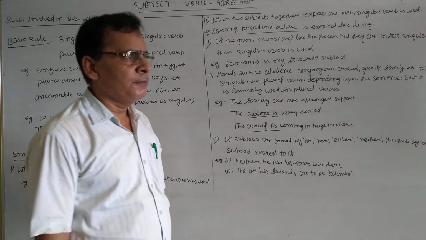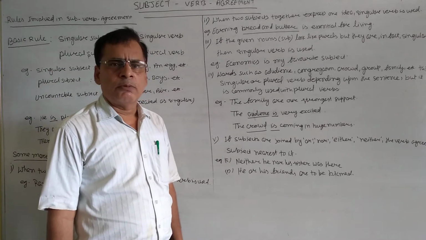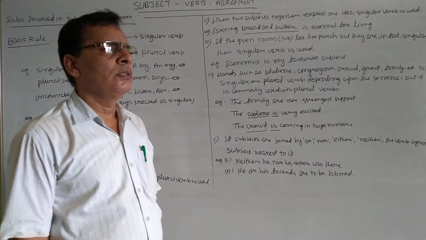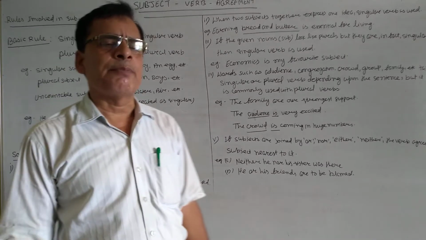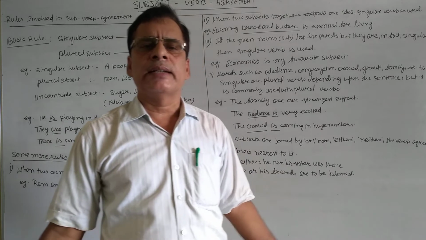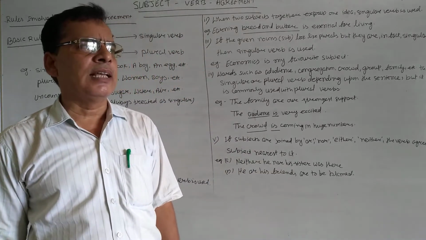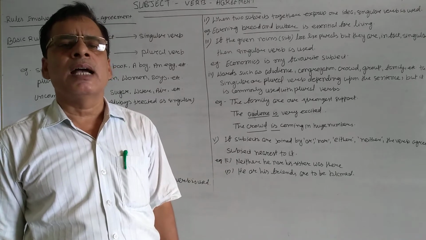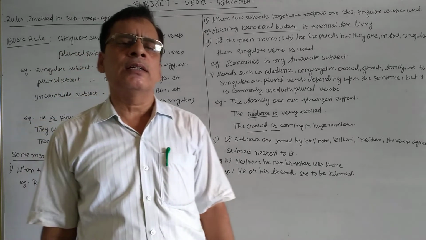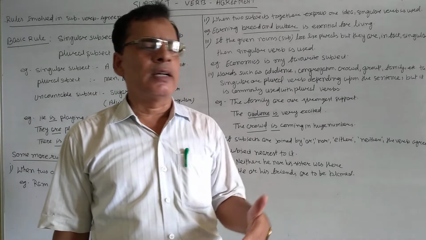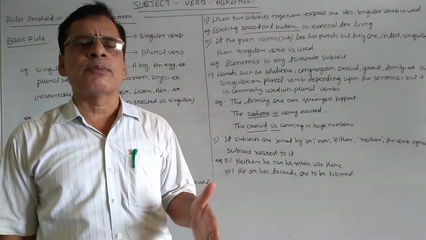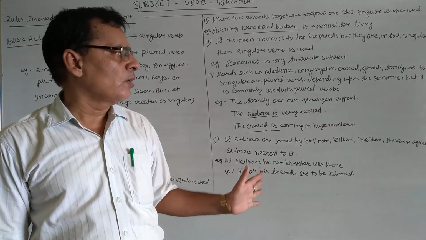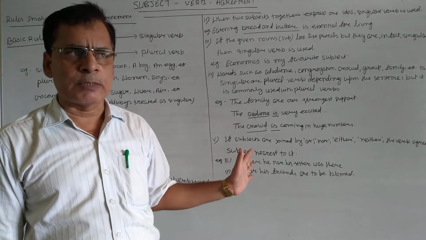But in some cases, when the uncountable noun is treated separately, in terms of separation, then it can be used as plural, and in that particular condition, plural verb will be used with such subjects. The examples will be given later on when other rules will be displayed.